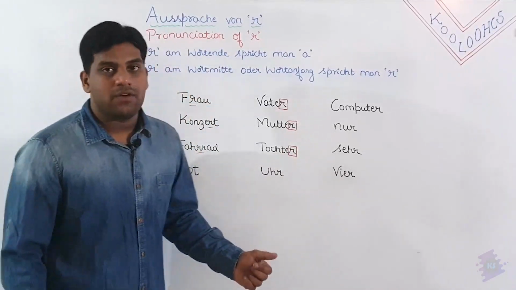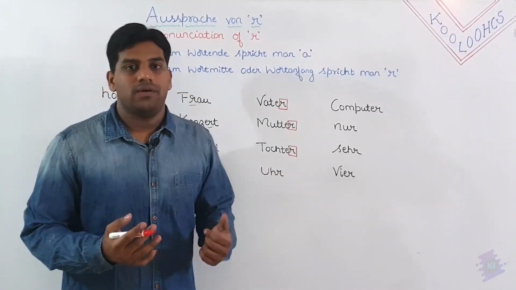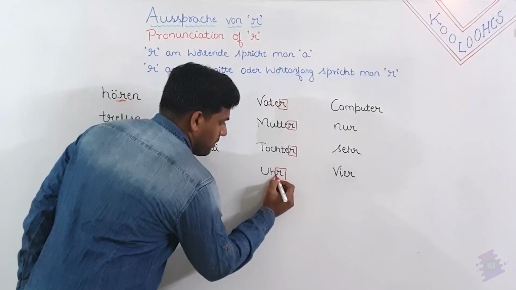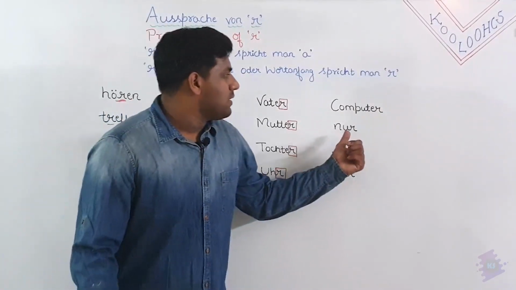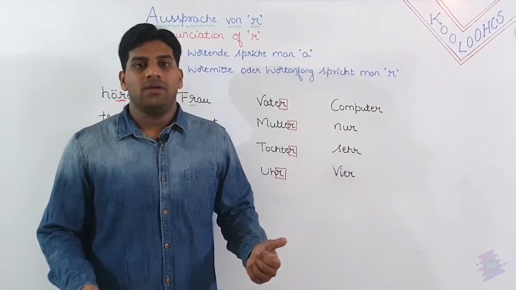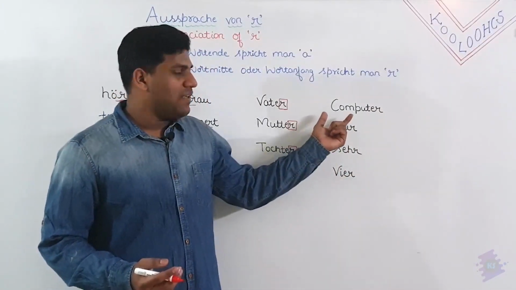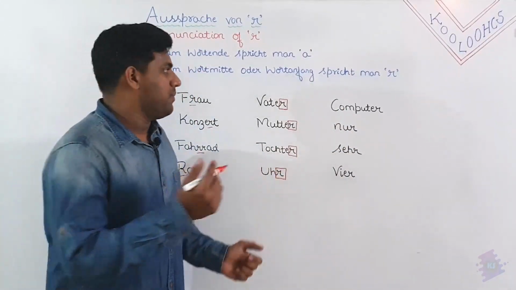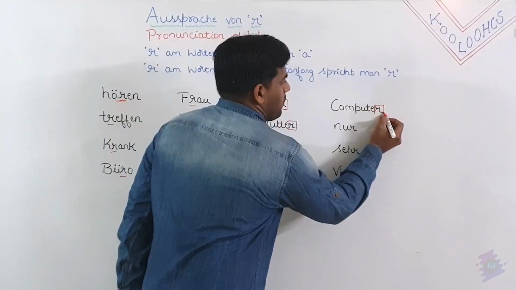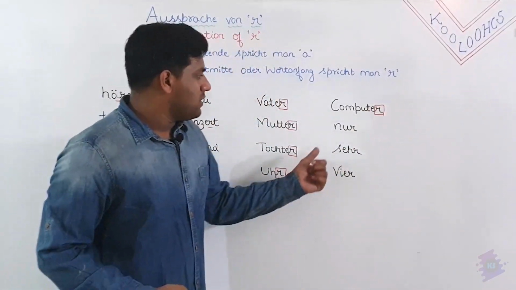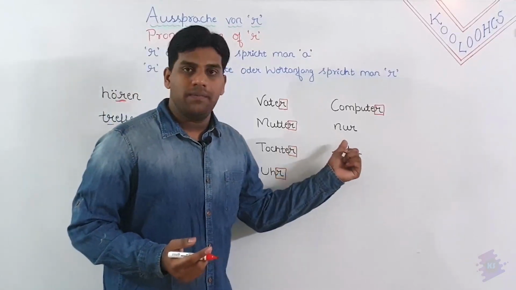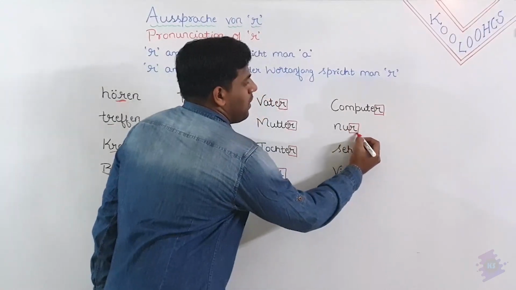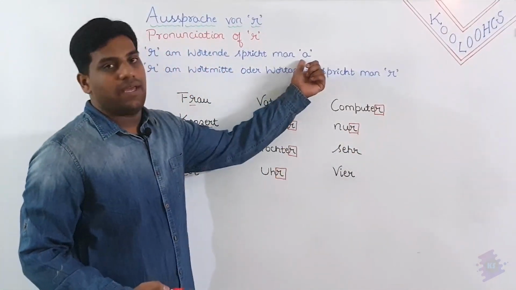And next is clock. Clock is Uhr. So this letter R is appearing in the end, so you don't pronounce it. And next example is computer. So it has the same spelling as in English. In English you say computer. Here you should say computer, without pronouncing the letter R. Next is only. To say only is nur. So instead of R, you just should say the letter A.